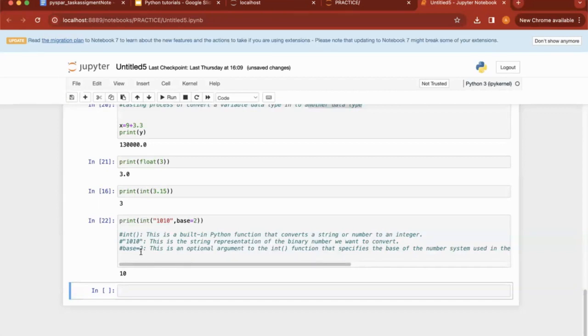Okay. So that's all about this data type and casting. We will discuss some key important functions, guys, in upcoming classes.